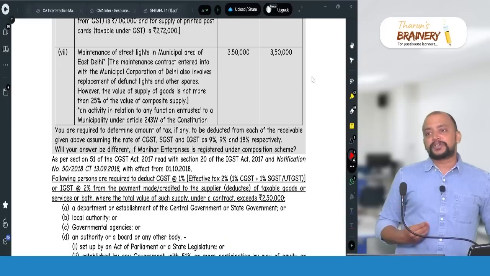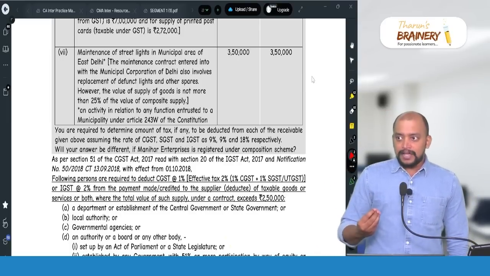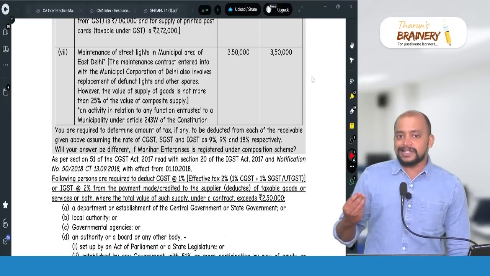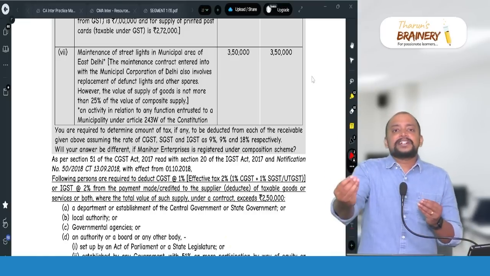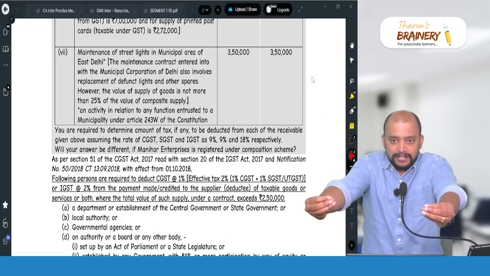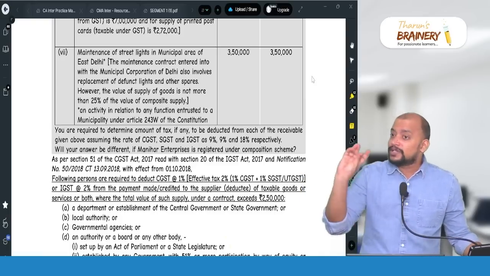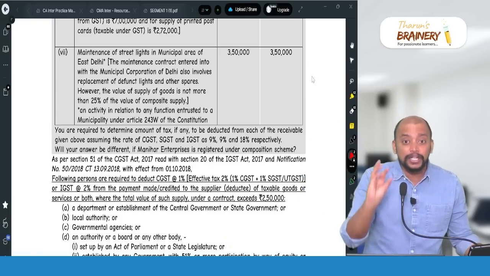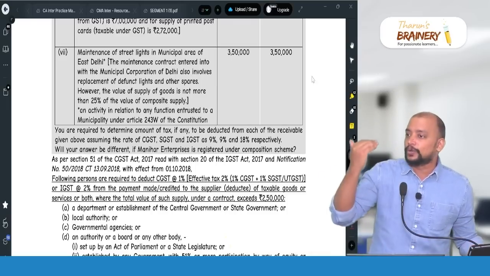We have an exemption. Any function entrusted under Article 243G or W of the Constitution, and that service is outsourced to a person providing a pure service, is exempted. And if it is a composite supply involving goods and service, it is also exempted if the value of the goods does not exceed 25% of the total.